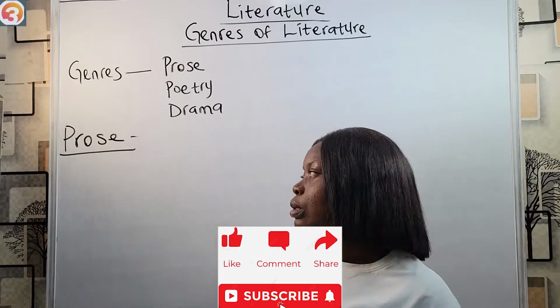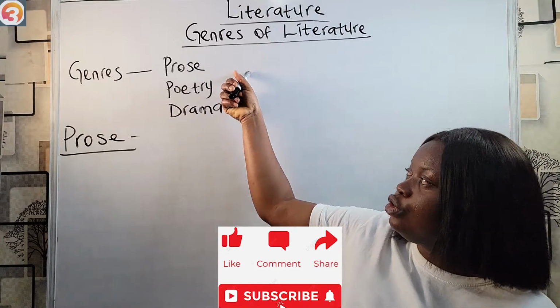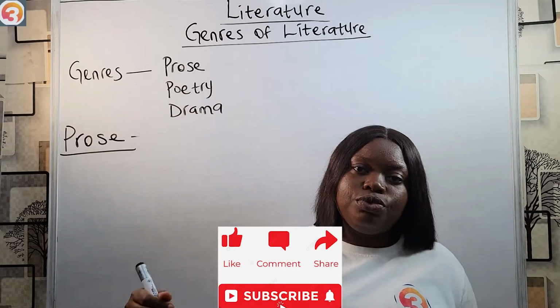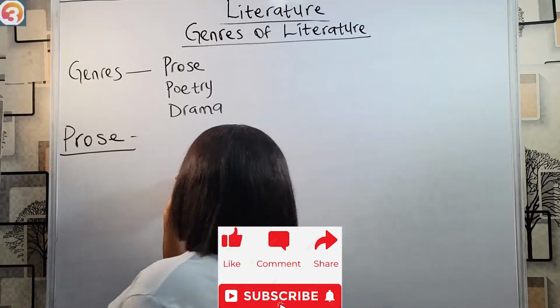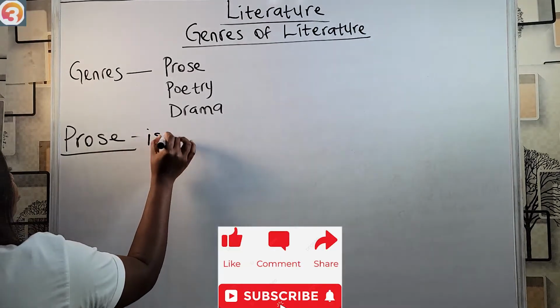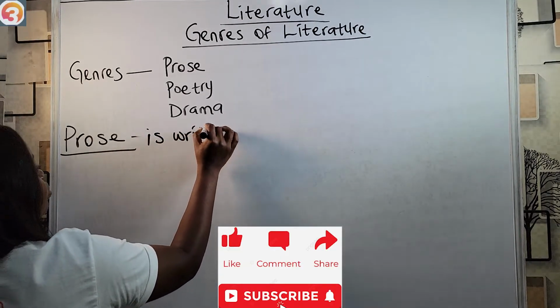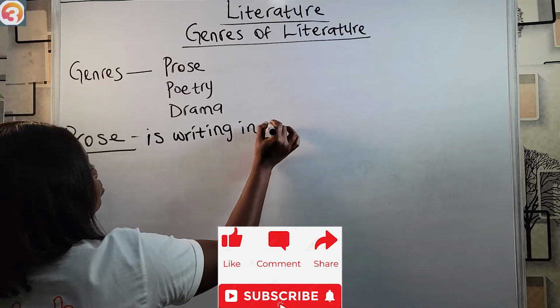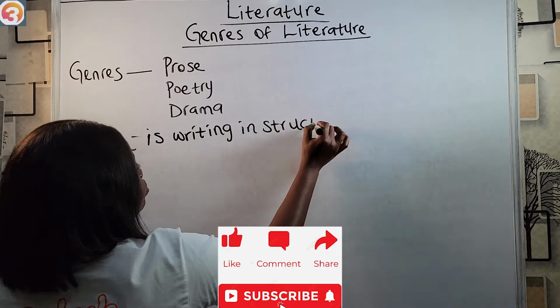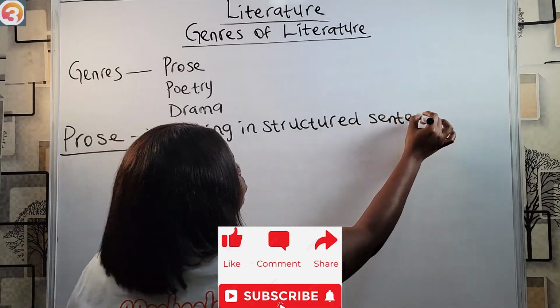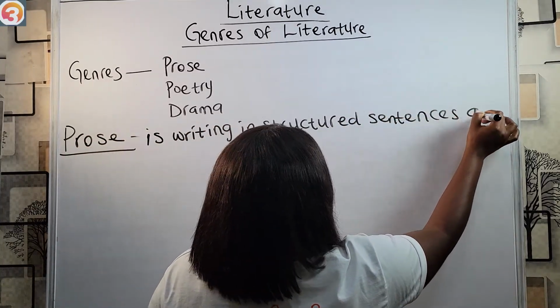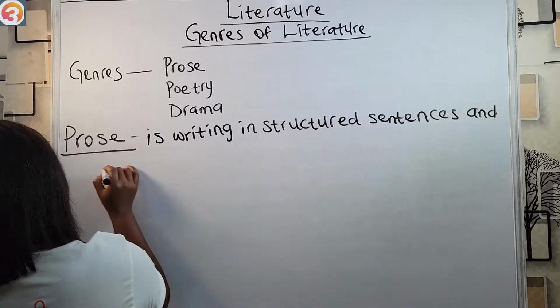Majorly the difference between these genres is the structure in which they are written. So prose is writing in structured sentences and paragraphs. Let's put it this way.